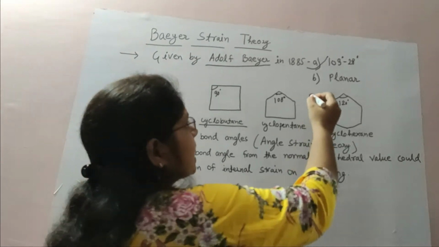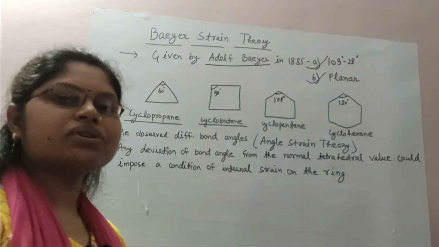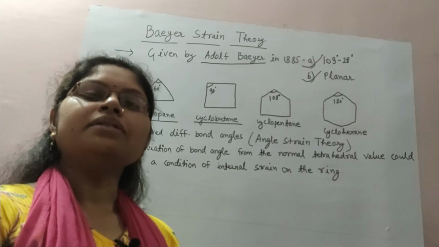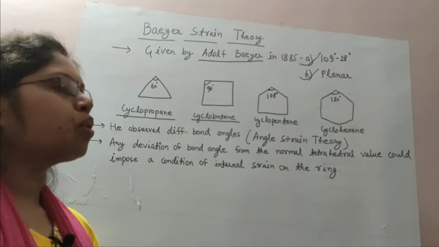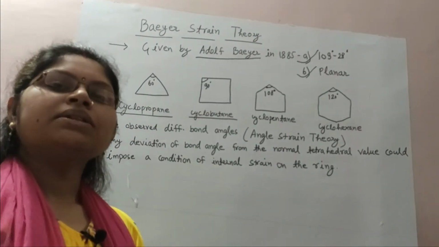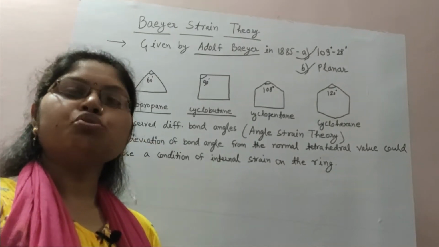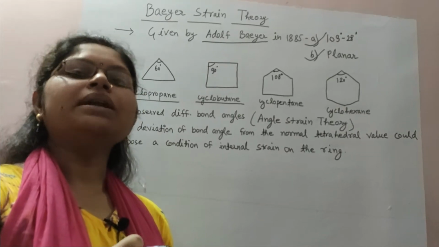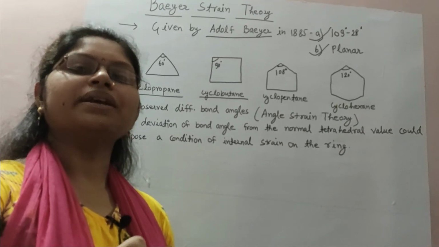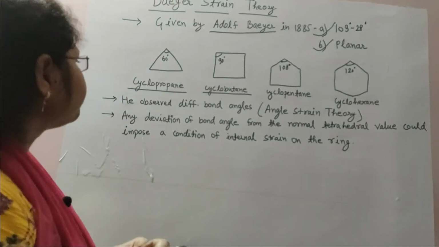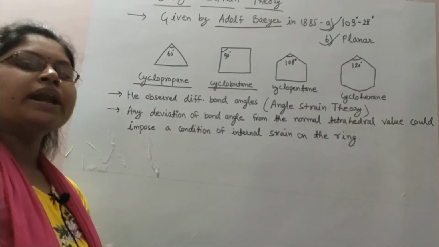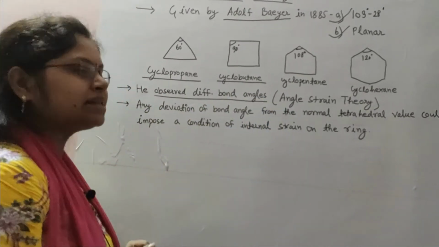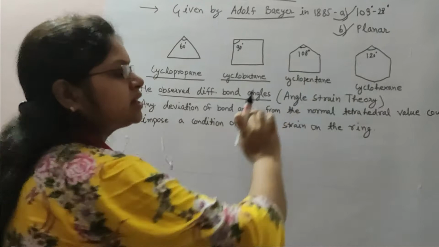The second assumption is that all the ring structures are present in planar form, meaning all the carbons in the ring lie in the same plane. Keeping in mind both of these assumptions, that the normal angle between two carbons is 109 degree 28 minutes, and that all the carbons in the ring lie in the same plane, he observed different bond angles in different cycloalkanes.